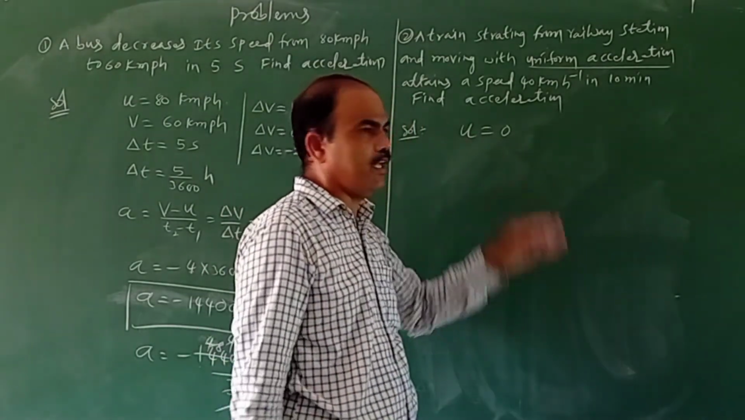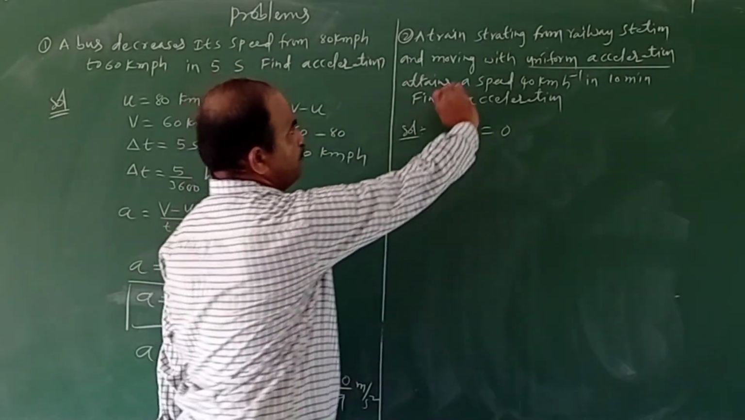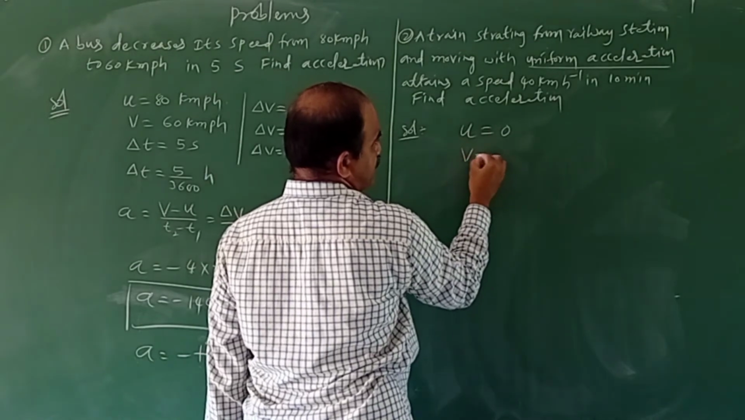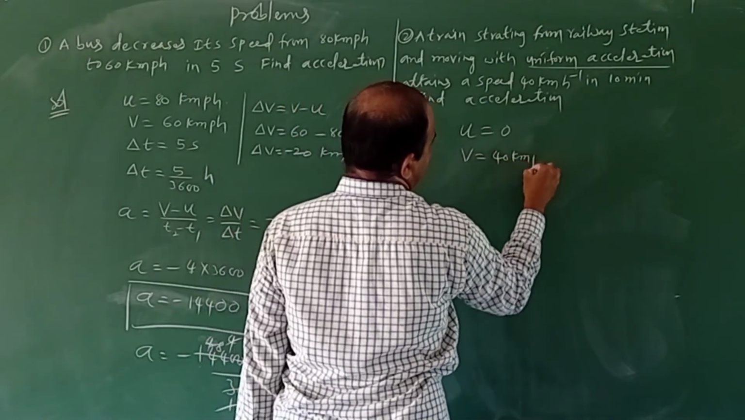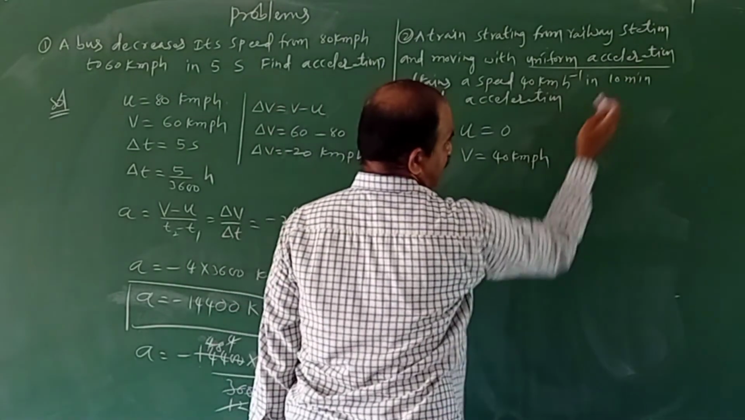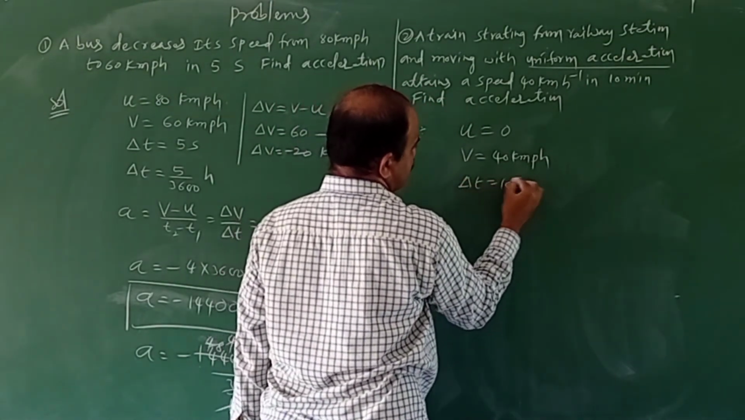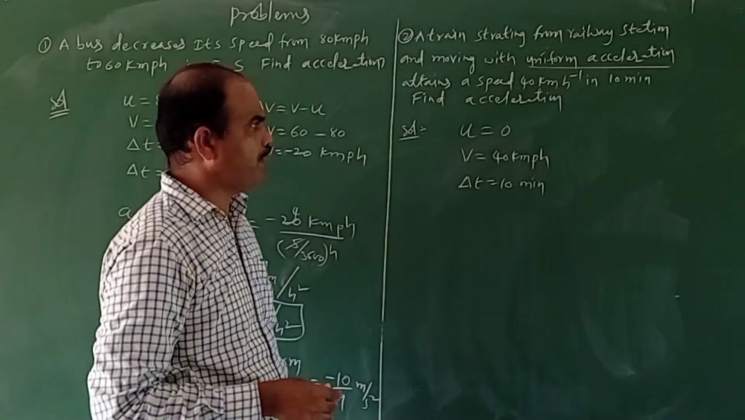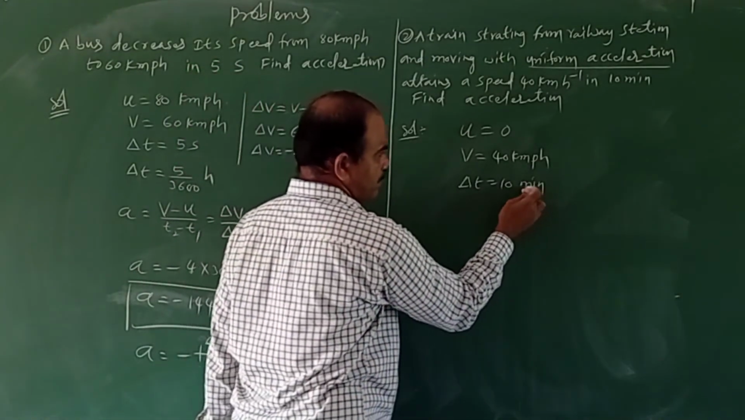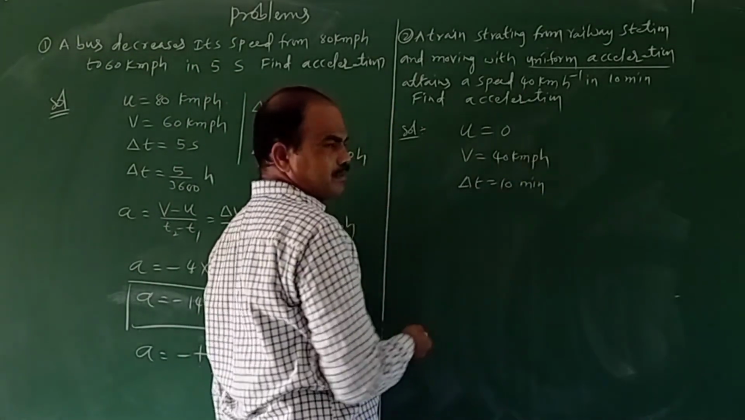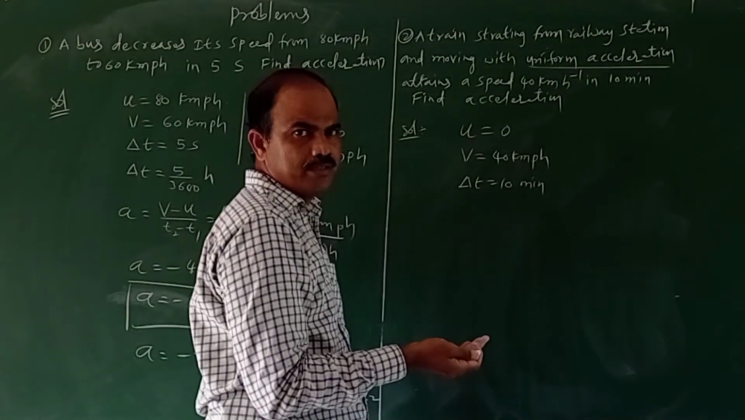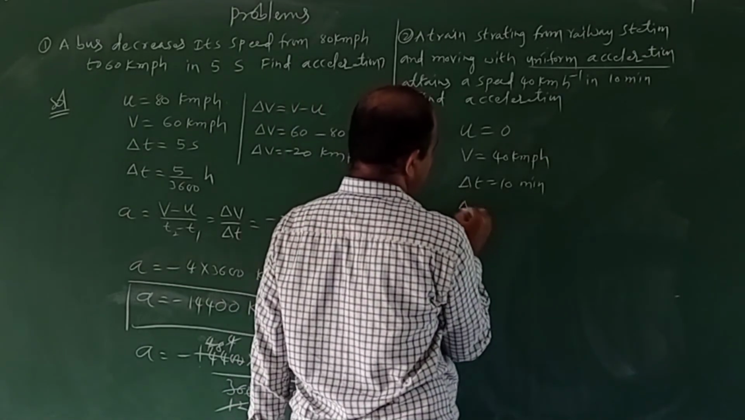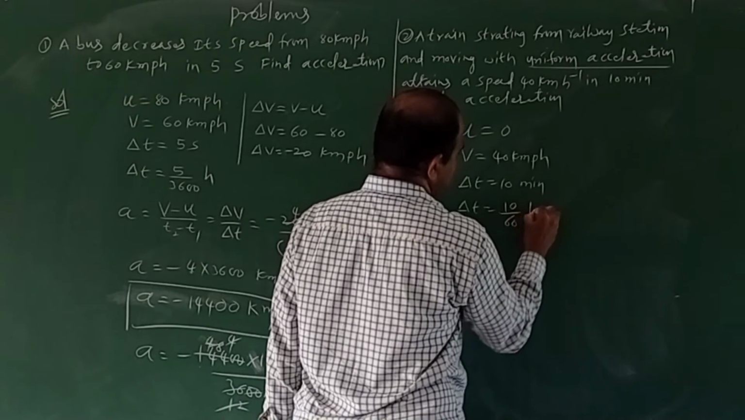So that's why you have to take u equal to 0, already I told you. And moving with uniform acceleration attains a speed of 40 km per hour. This can be taken as the final speed. So that is 40 km per hour. In how much time? 10 minutes, and the change in time is what? 10 minutes. But the time is in minutes, and the speed is in kilometer per hour. So it's better to convert this into hours. So 1 hour equal to 60 minutes. In the same way, 1 minute equal to 1 by 60 hours. So change in time equal to 10 by 60 hours.